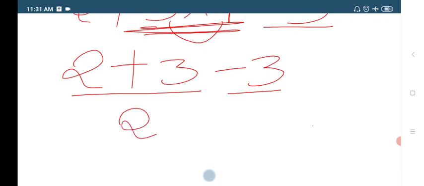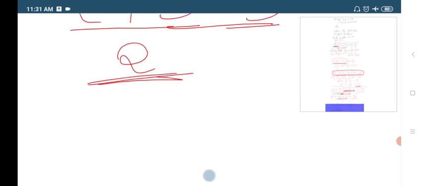Or you can take 3 minus 3 is 0. 2 plus 0 is 2 itself. So both the ways, if you do subtraction or addition, the answer is 2 only. This is your BODMAS rule. Okay. Now coming to the textbook,